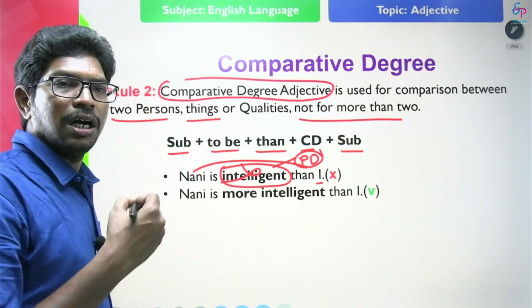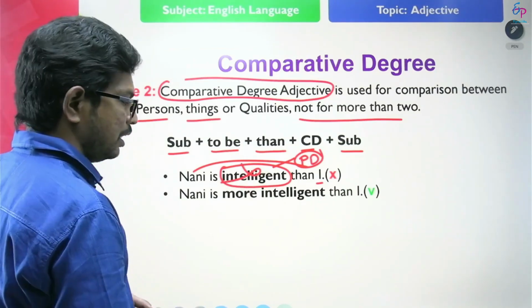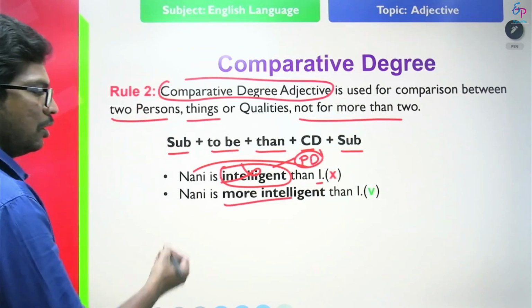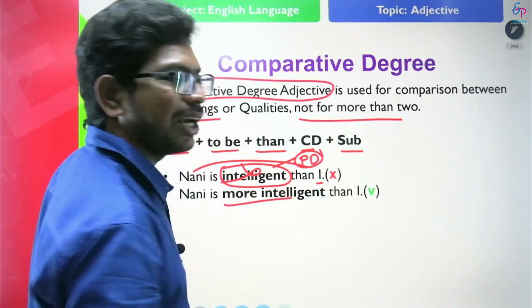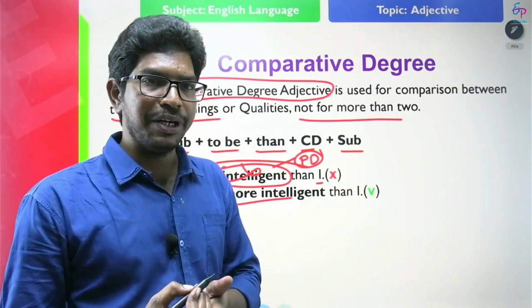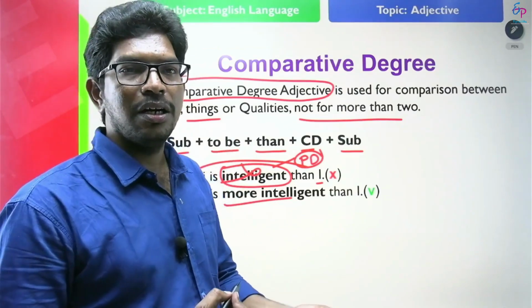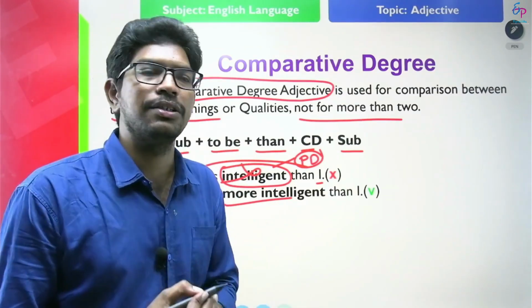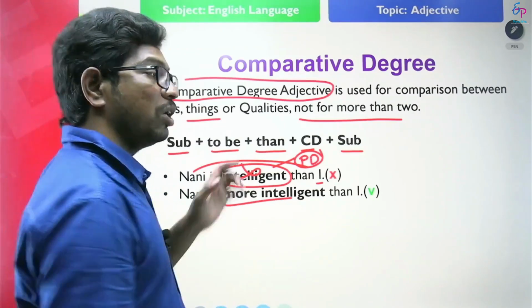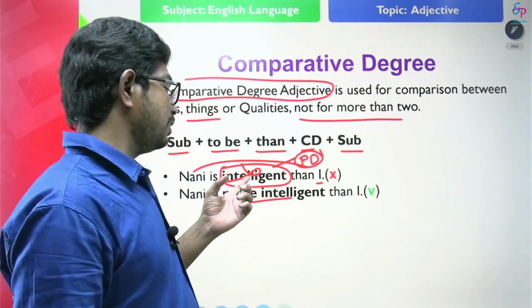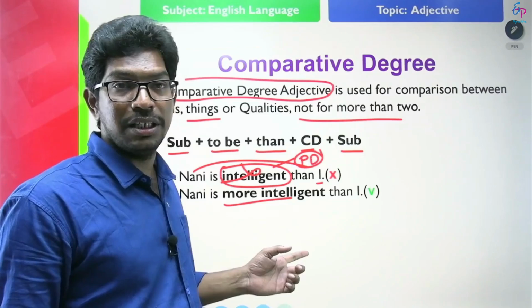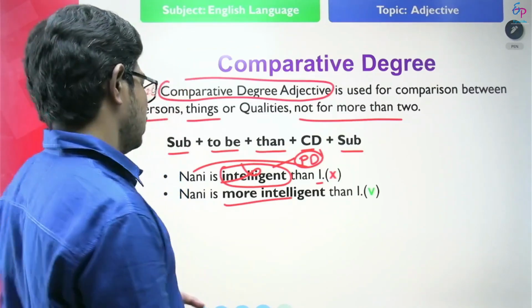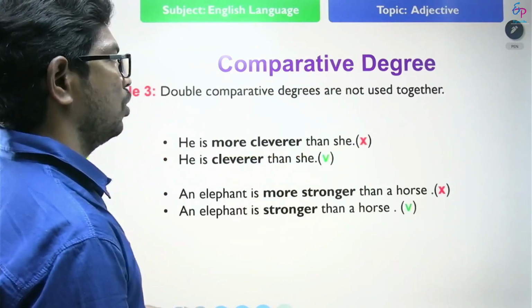What is the comparative degree for intelligent? More intelligent. So, Nani is more intelligent than I is correct. We use comparative degree when you compare two persons or things. See the next rule of comparative degree.